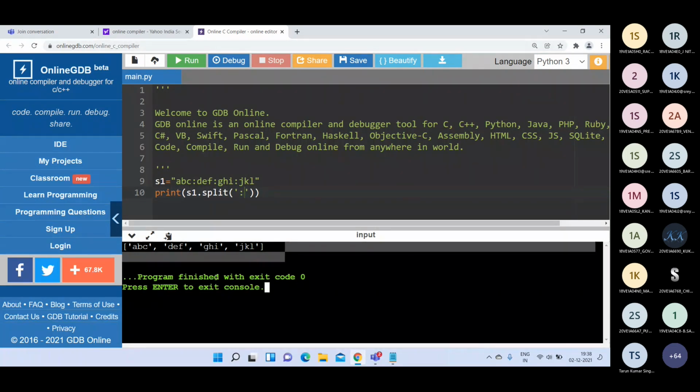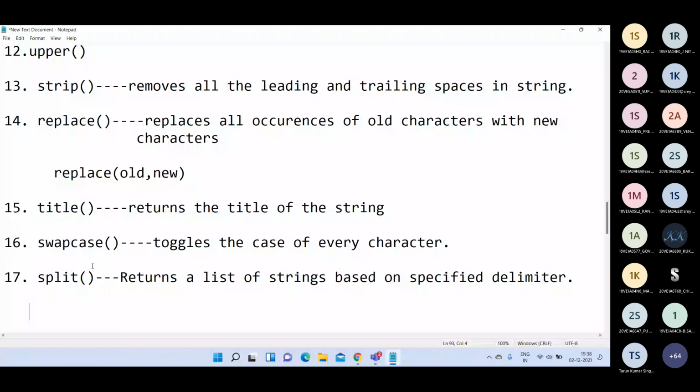Now, the last function is join. The last function in strings is the join function. This is exactly opposite to the split function. The split function divides a string into a list of strings based on the delimiter.